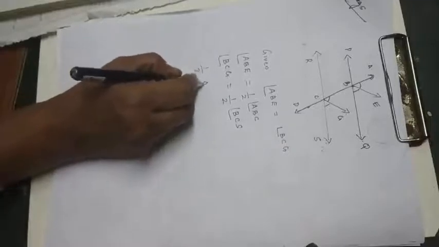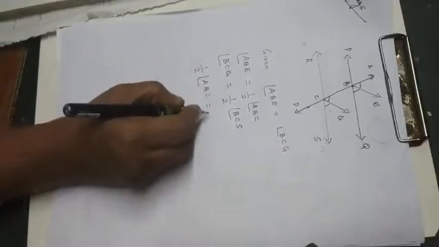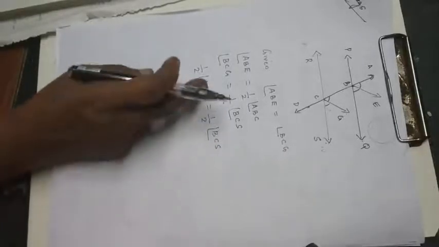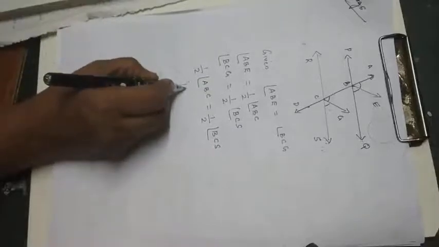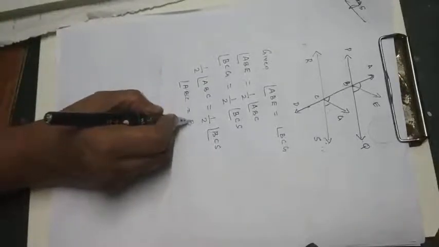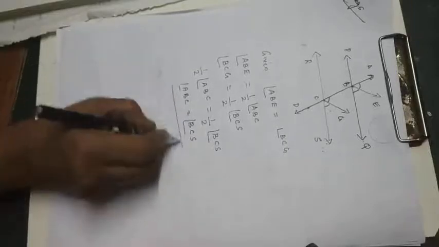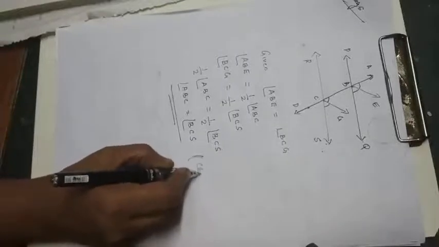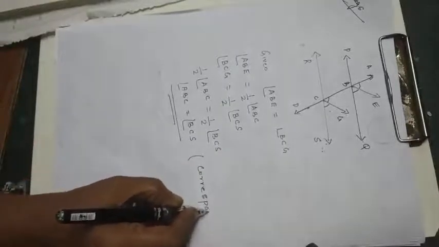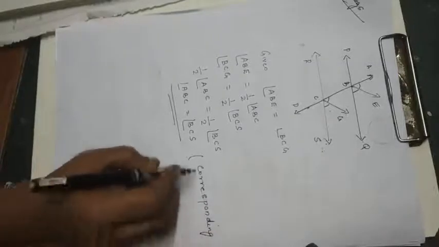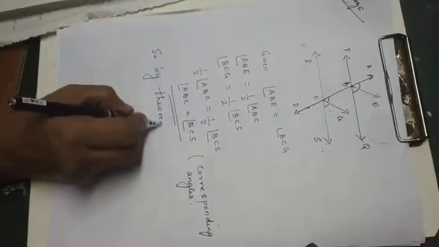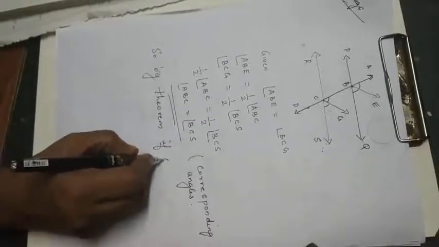So half of ABC will be equal to half of BCS. What does that mean? If halves are equal, the wholes will be equal. So ABC will be equal to BCS. Okay. Then if ABC is equal to BCS, which type of angles are they? Corresponding angles.